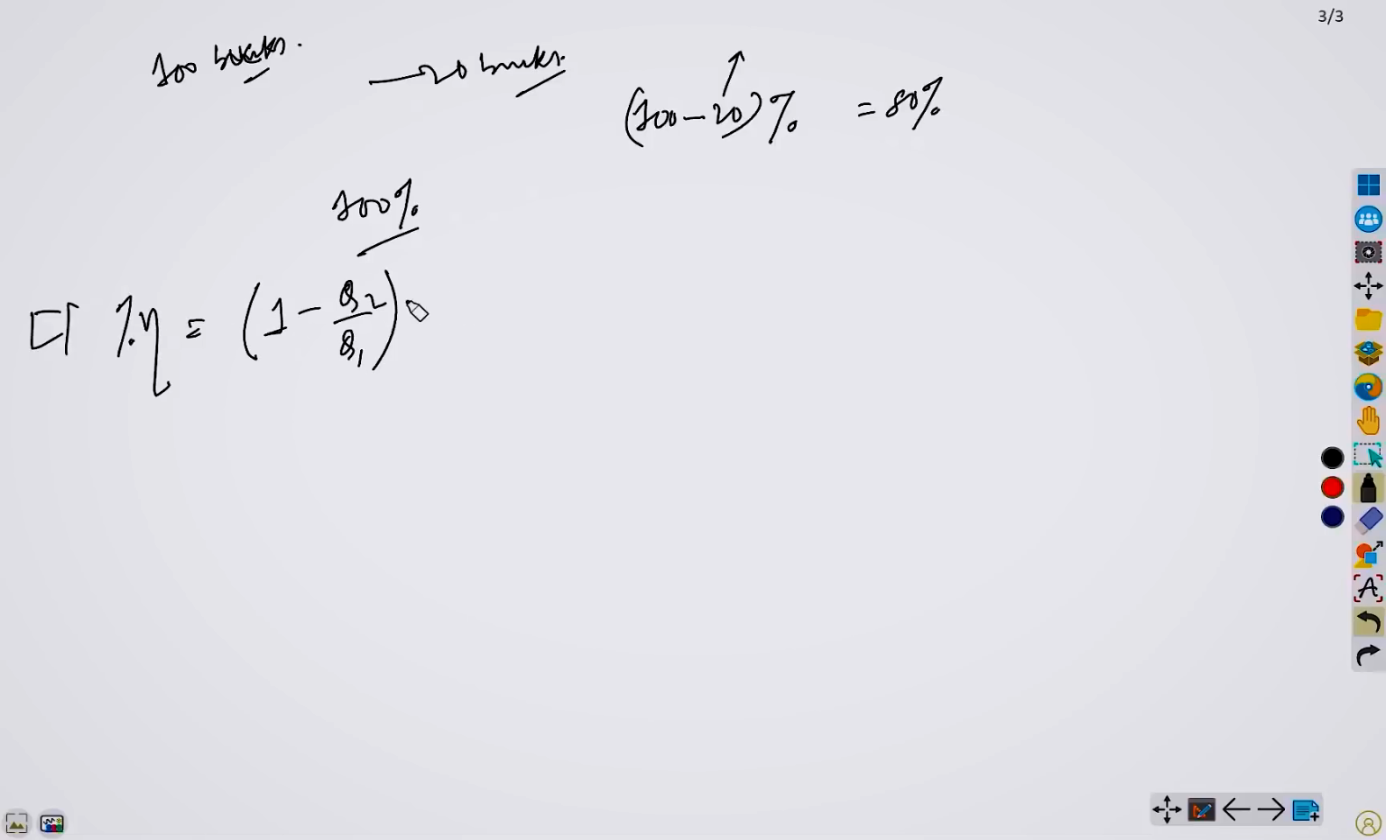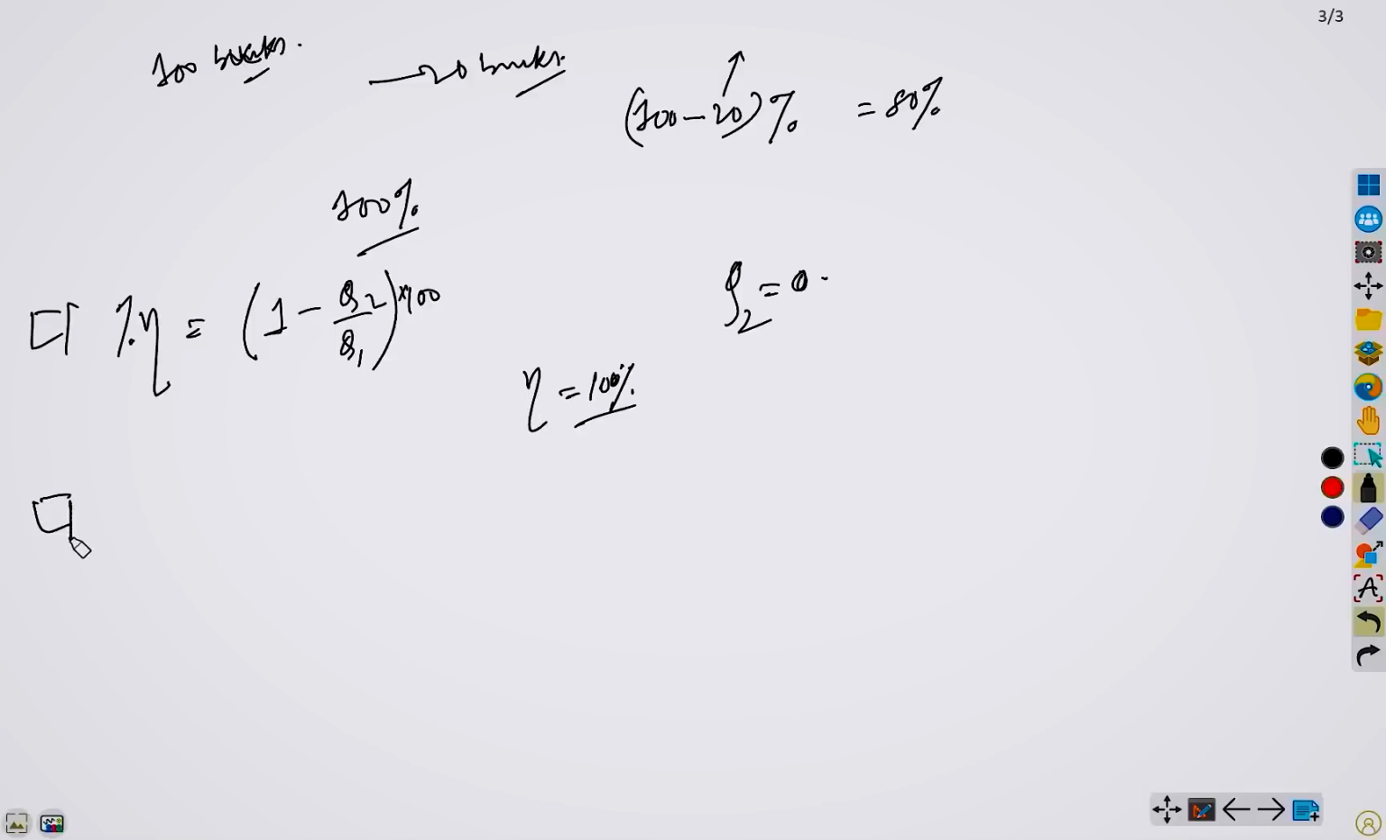Let's mention this as a percentage, okay? So when will this be 100%? If Q2 equals 0. Only then eta will be 100%, which is not possible. Okay, so this is one thing you have to understand. I hope it makes sense.